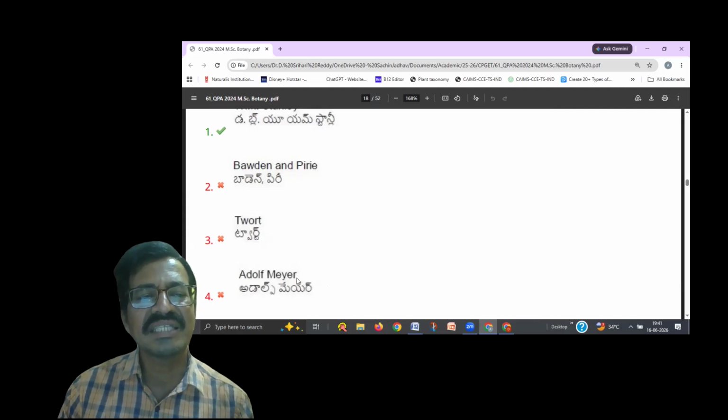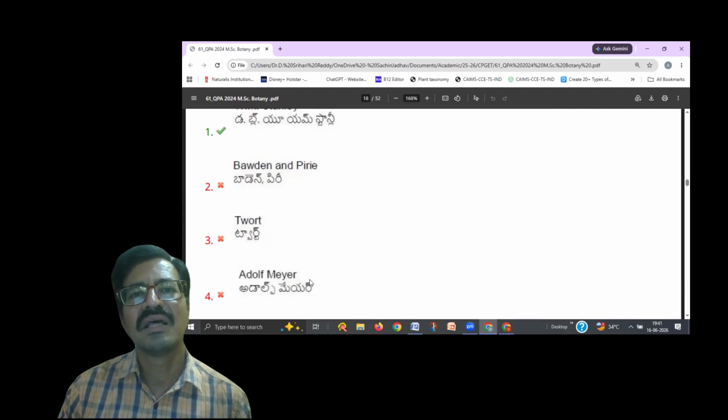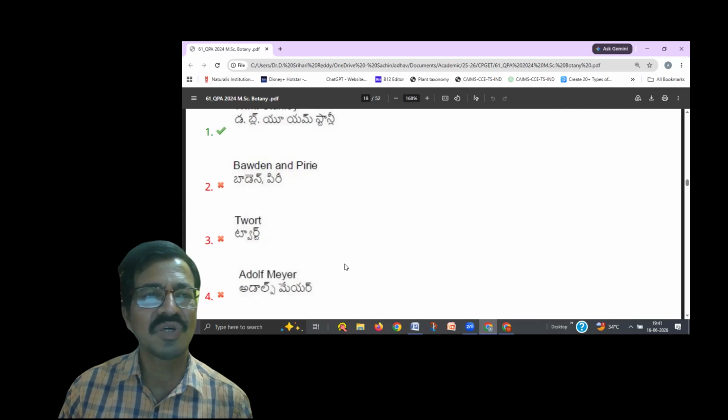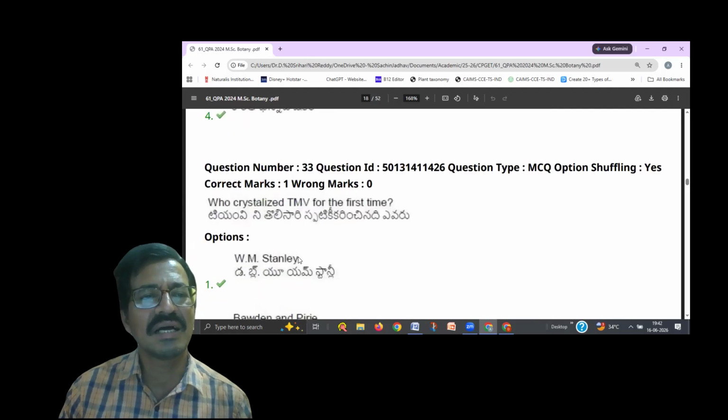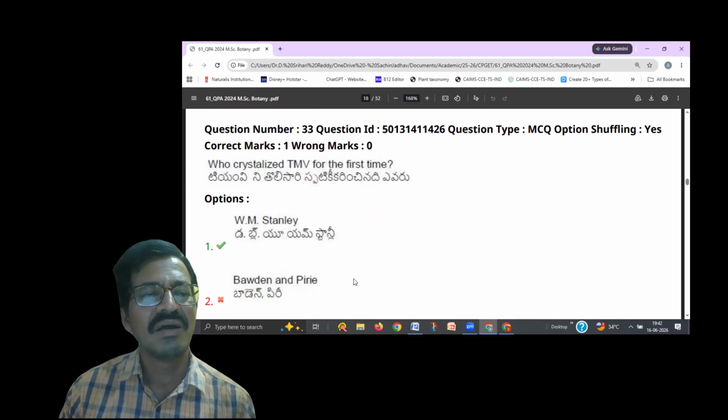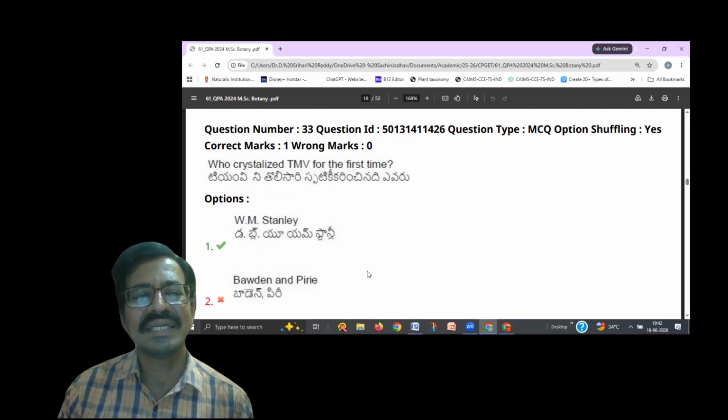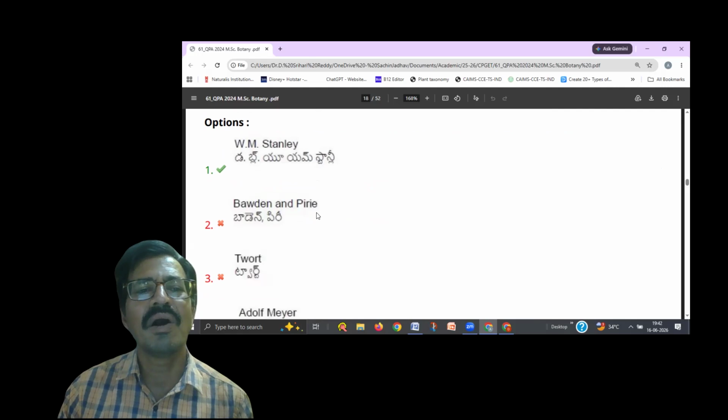He discovered that these viral particles are contagious. That means they spread from one organism to another organism. So the answer to the question of who crystallized TMV for the first time is Stanley. But sometimes they may ask who discovered that virus particles contain both proteins and nucleic acid. The right answer will be Bawden and Pirie.